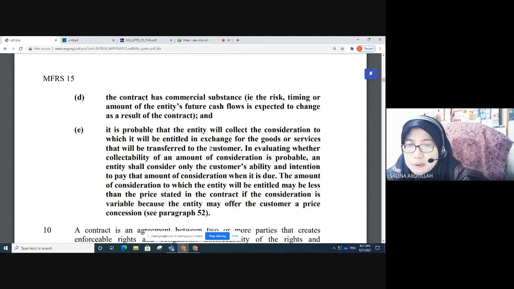In evaluating whether collectability of an amount of consideration is probable, an entity shall consider only the customer's ability and intention to pay that amount of consideration when it is due. The amount of consideration to which the entity will be entitled may be less than the price stated in the contract if the consideration is variable, because the entity may offer the customer a price concession.